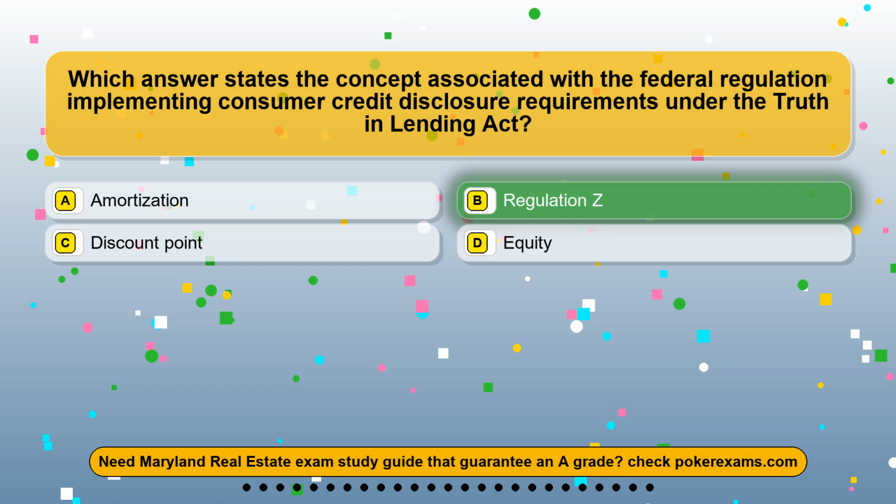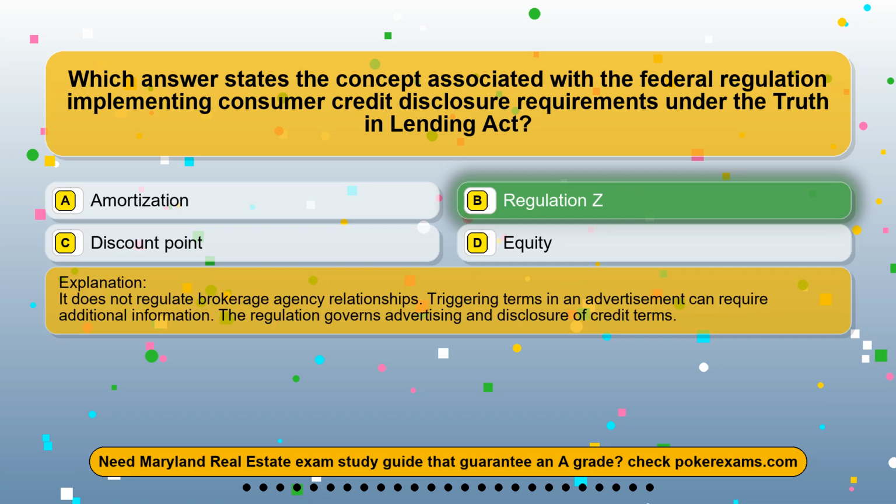The correct answer is option B, Regulation Z. It does not regulate brokerage agency relationships. Triggering terms in an advertisement can require additional information. The regulation governs advertising and disclosure of credit terms.